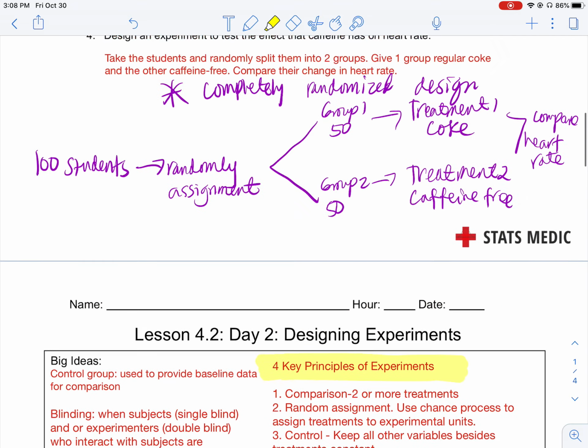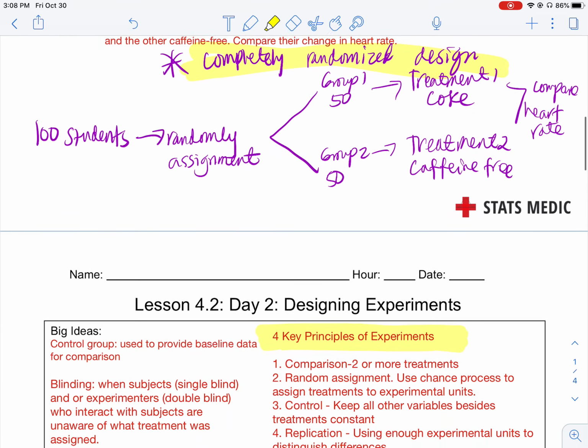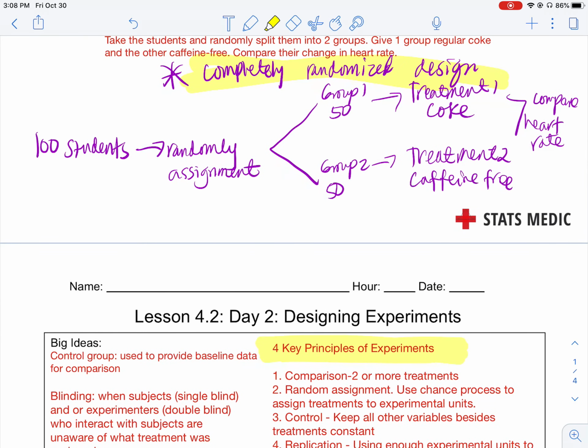So I also have in here the completely randomized design. You know how in the world of observational studies, we have a simple random sample. So this one is kind of an equivalent to it in the experimental world, where we have one whole group of students, and then we assign them directly to different groups.